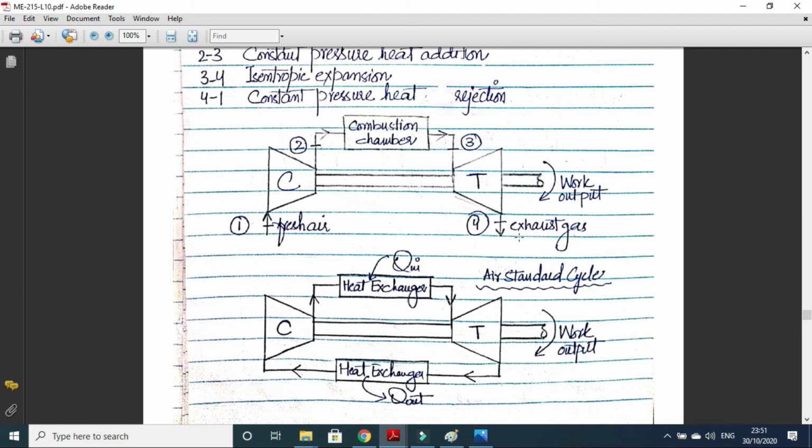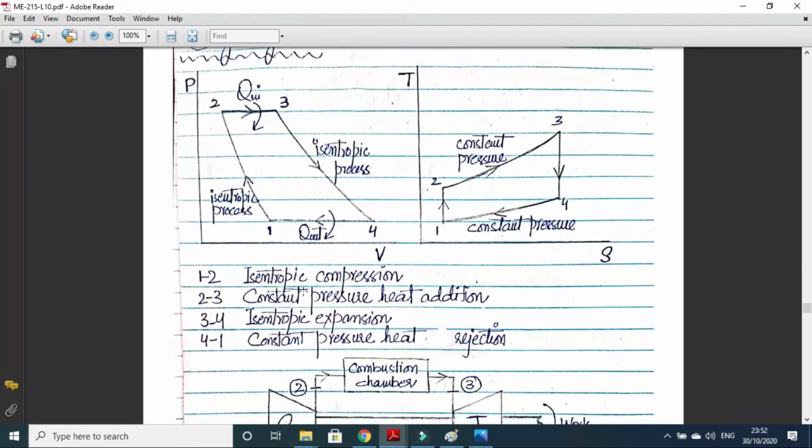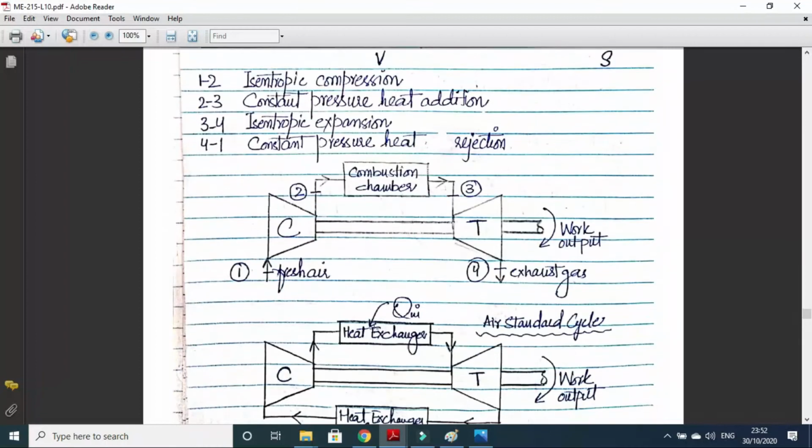So it's an open cycle Brayton cycle. But when you need power generation, you circulate the working fluid in a closed cycle. So we can see here there are four processes in the Brayton cycle. 1 to 2 is isentropic compression.